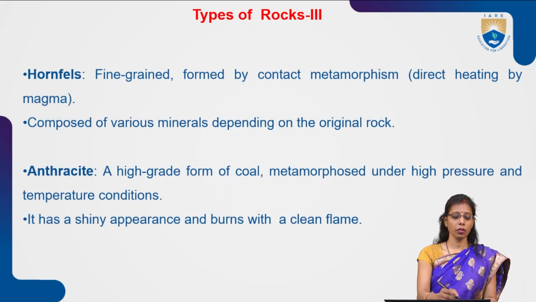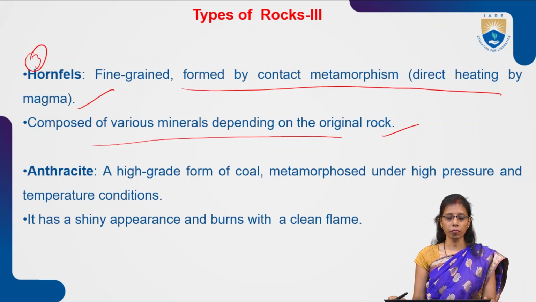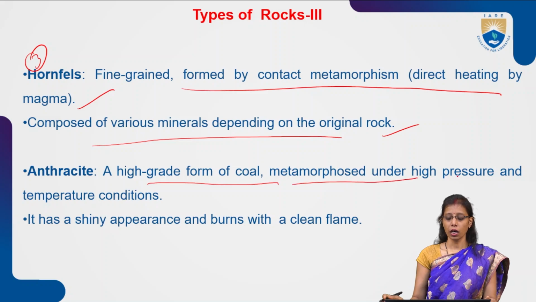Now, hornfels is also one kind of non-foliated rock. It is fine grained, formed by contact metamorphism, direct heating by magma, and composed of various minerals depending on the original rock. Now, anthracite is one of the best examples of metamorphic rocks that come under the non-foliated category. It is a high-grade form of coal, metamorphosed under high pressure and temperature conditions.